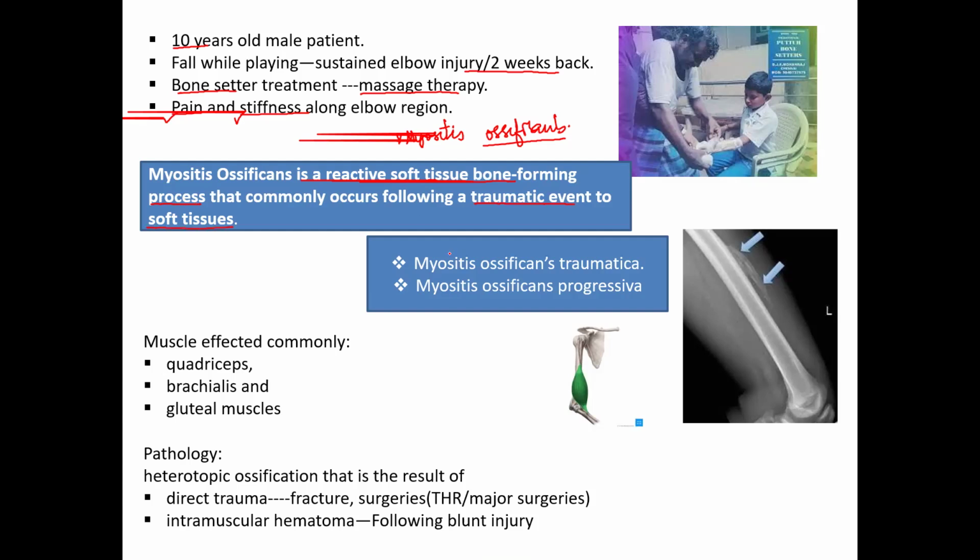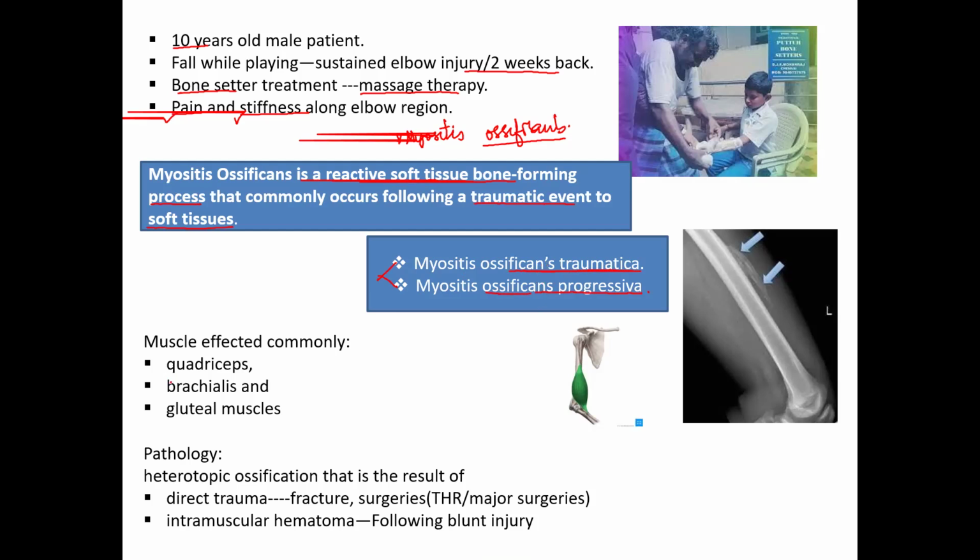If you are asked only about myositis ossificans, it can be classified in two ways. One is myositis ossificans traumatica. It's a self-explanatory term, the myositis ossificans happening after trauma. The second type is myositis ossificans progressiva. Here, without any presence of trauma or injury, the patient is developing progressive ossification of the muscle tissue. So myositis ossificans traumatica, myositis ossificans progressiva.